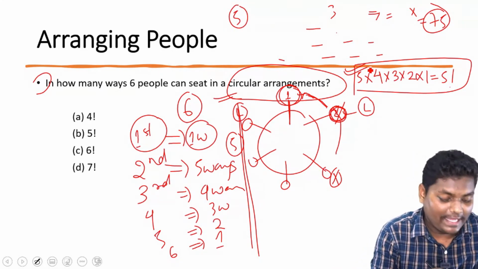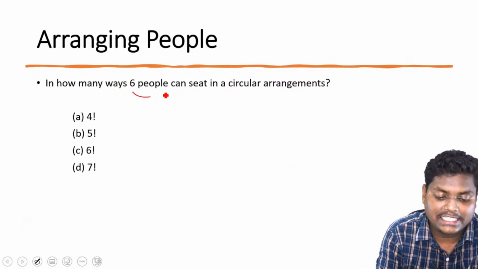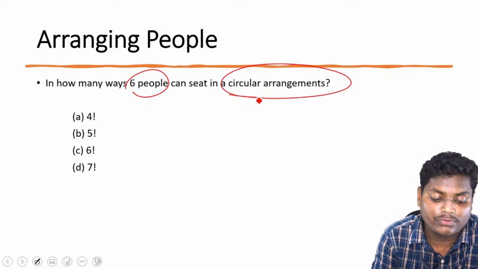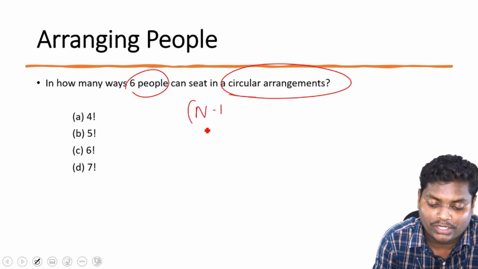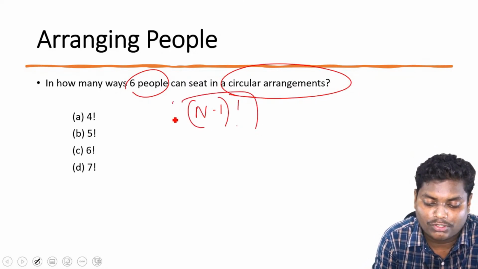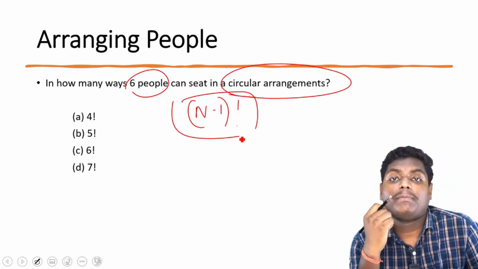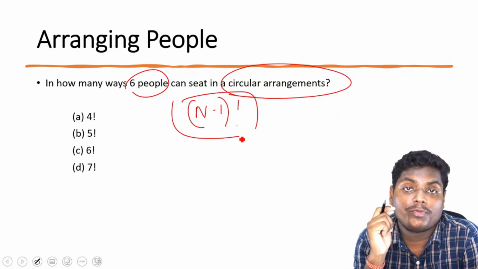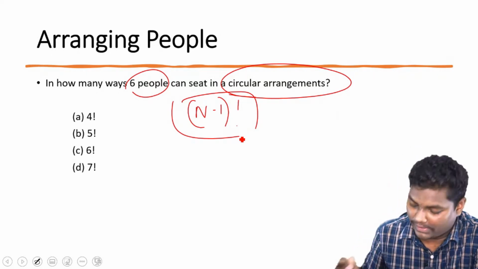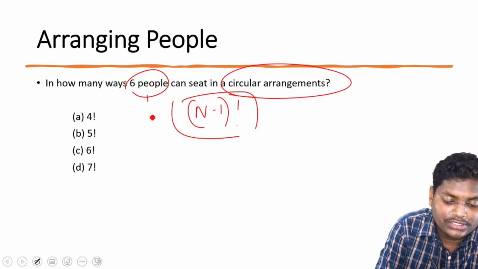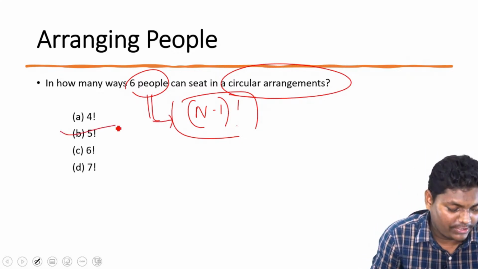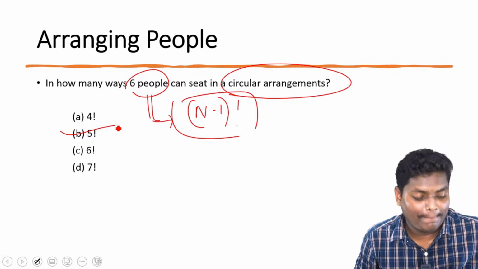So whenever we are having six people and we have a circular arrangement, the number of possible arrangements will be n minus 1 factorial. So this is a trick so that you can solve easily. But I wanted you to know the mechanism behind it, or how we can solve it. Even if you don't know the formula, you should be able to do it intuitively. So the 6 people can sit in n minus 1, so this will be 5 factorial. Is this clear for everyone?